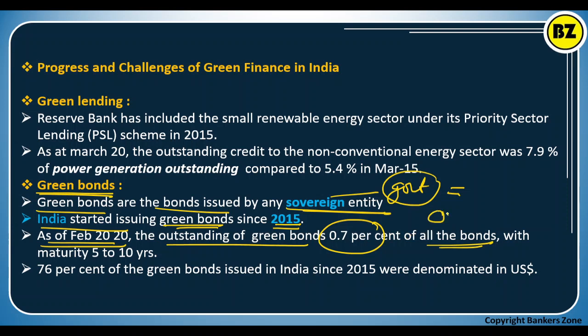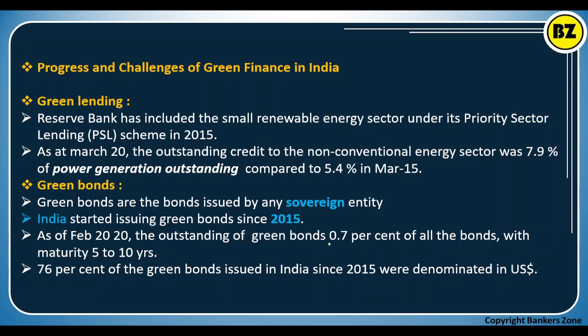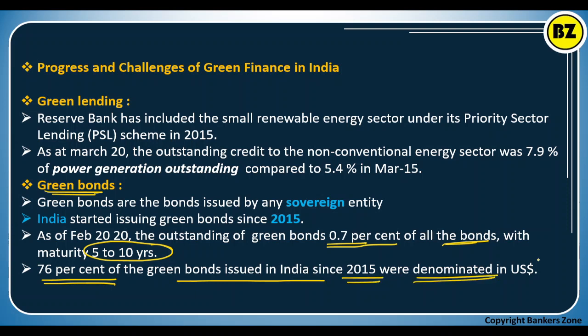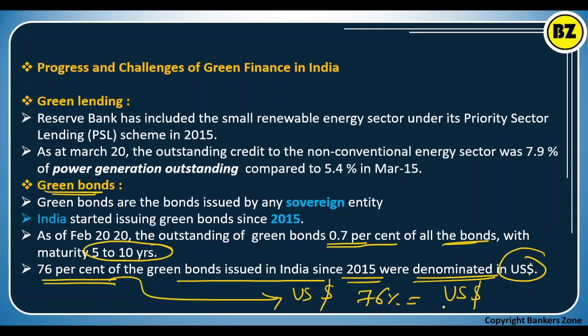Okay, so 0.7% of the total bonds in India are green bonds, remember, generally having maturity from 5 to 10 years. Around 76% of the green bonds issued in India in 2015 were denominated in US dollars. So the demand for green bonds is more in US dollars. You can remember that also.